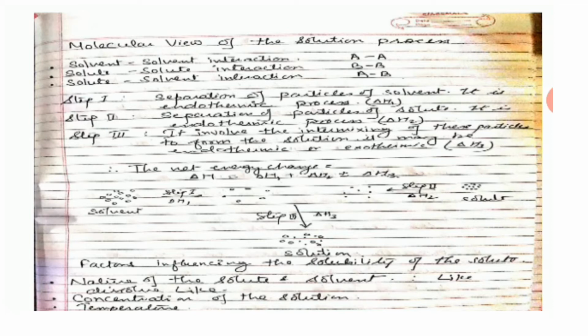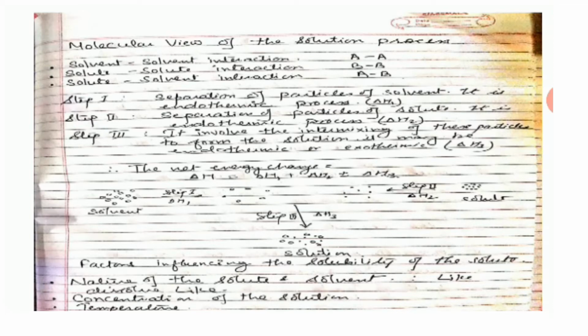The third step involves the intermixing of these particles to form the solution, and it may be endothermic or exothermic. That means now we have to make a new bond between A and B, solute and solvent, and this process may be endothermic or exothermic. So in this way the solution is prepared, or a solute is dissolved in a given solvent.